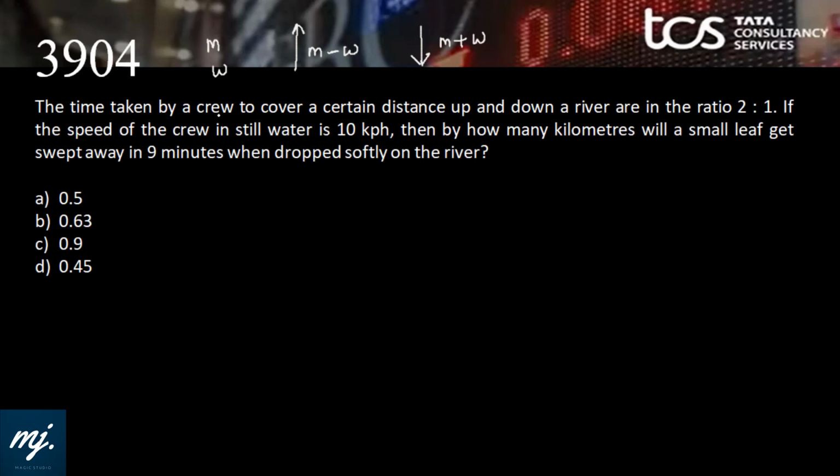The times taken by a crew to cover a certain distance up and down a river are in the ratio 2:1. Time taken upstream is obviously more. That means d upon m minus w is 2t, and d upon m plus w, the downstream time, is t. If I take the common factor t here. Good.